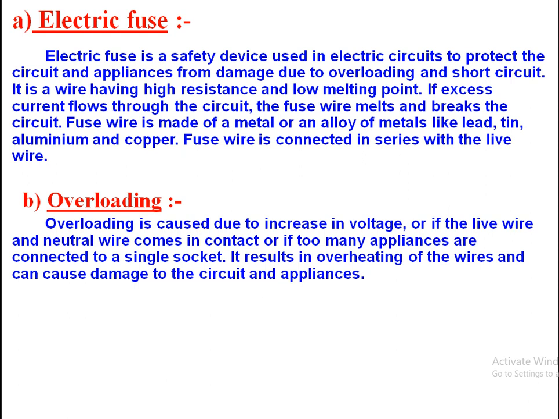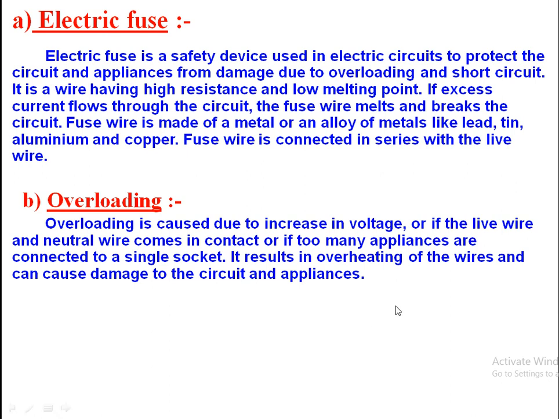Overloading. Overloading is caused due to an increase in voltage, or if the live wire and neutral wire come in contact, or if too many appliances are connected to a single socket, then a large current starts to flow through the wires, and that may cause overheating of wires and can cause damage to the circuit and electrical appliances.